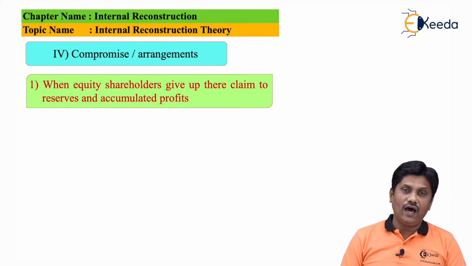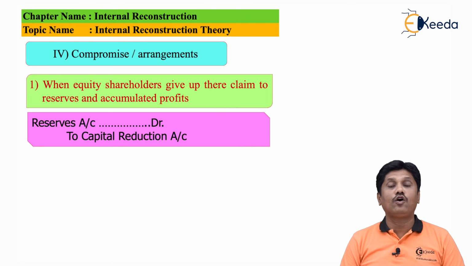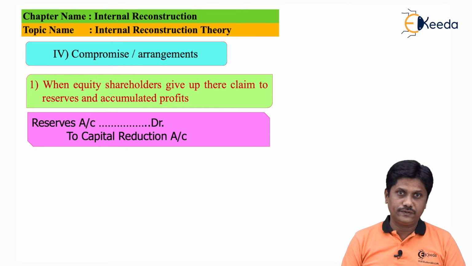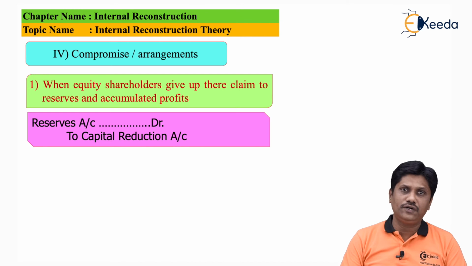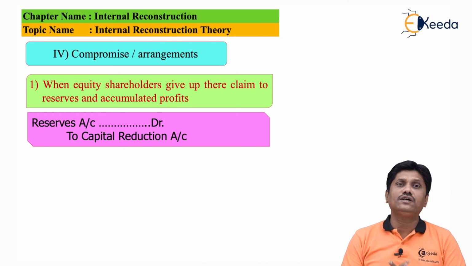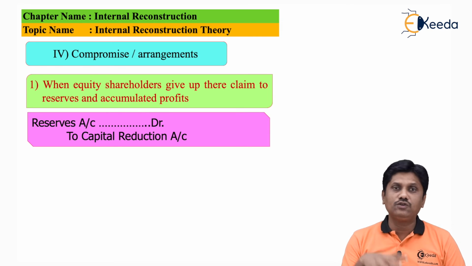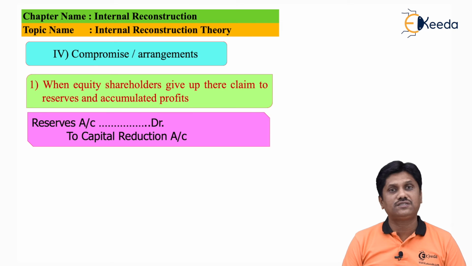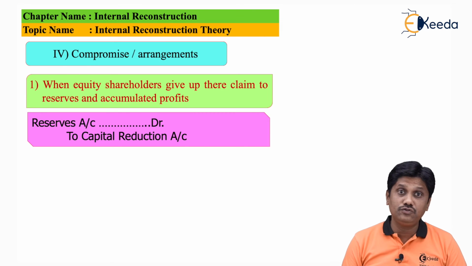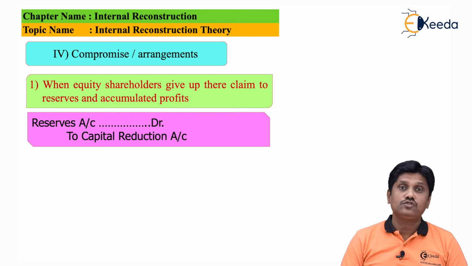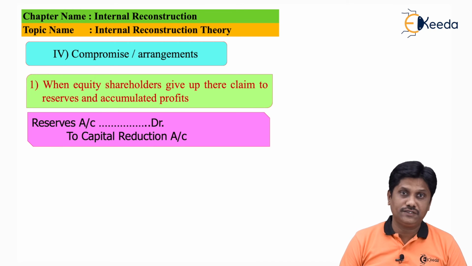Next, if you remember, I mentioned that you will learn compromise or other arrangements. Compromise in the sense I told you that reserves belong to the shareholder. Now shareholders are requested to leave that right on the reserve. So reserves can be used in your reconstruction scheme. So the reserves account will be debited and it will be credited to the capital reduction account.